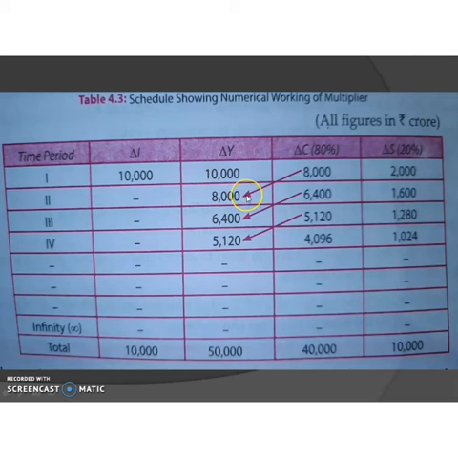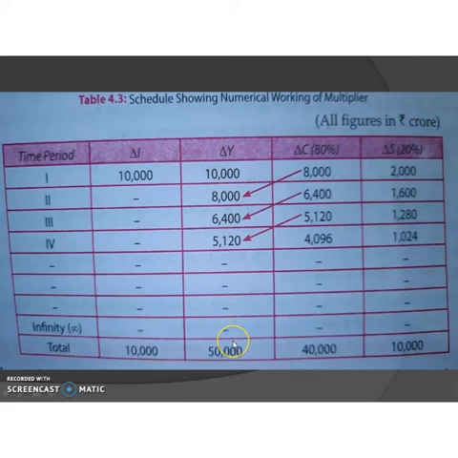So the income spent in the first period becomes the income of some other set of people, who then spend 80% of the amount. From this 8,000, 80% will be spent. So 80% of 8,000, that is 6,400, will be spent and the rest, that is 1,600, will be saved. So this process will continue as shown in the schedule here.